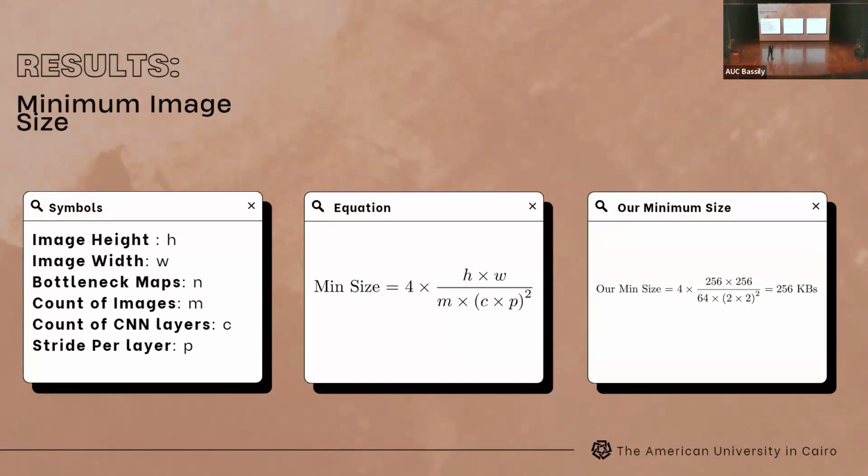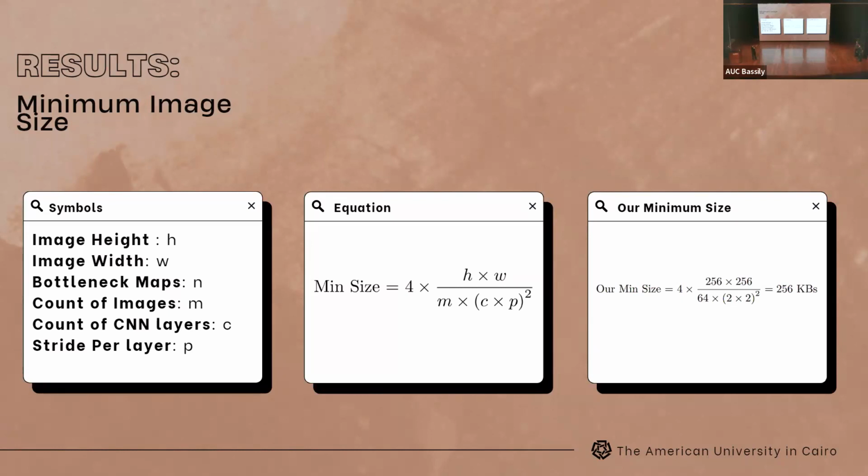Just one thing that we have to pay really good attention to is that our architecture is really dependent on the number of bottleneck layers, the N. The N is very important, and if we do not select this N properly, we might get good reconstruction of the images, but we will not get a compression rate. So we have established the minimum image size that's required as a formula of the number of bottleneck layers. Given an image height H, width W, bottleneck number of maps N, count of images per model M, the count of CNN layers C, and the stride per each CNN layer P, we can obtain this equation.